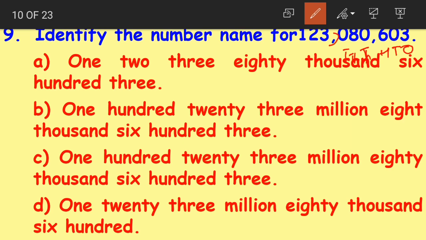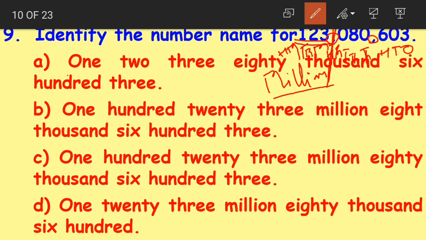Now look at this children. It is having commas after 3 digits. So it is in the international place value system. So after 10,000s we have 100,000s. Then we have millions, 10 millions and 100 millions. 1, 2, 3 is read as what? 1, 2, 3 together is read as 123. Now 123 is in which period, children? This is the millions period, right? 123 is in the millions period. So we read it as 123 million.